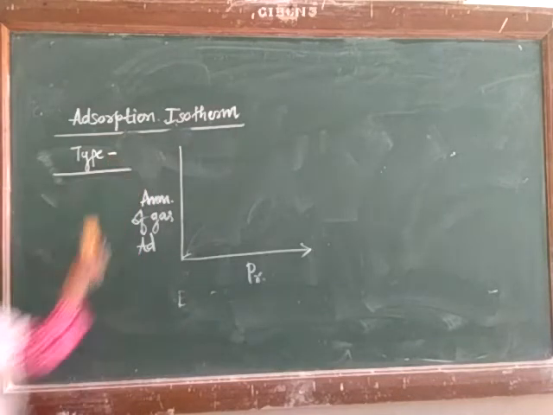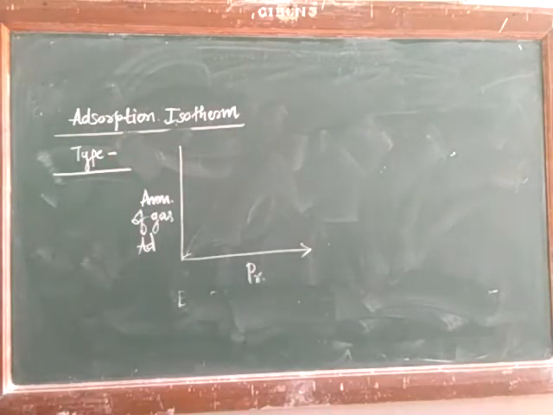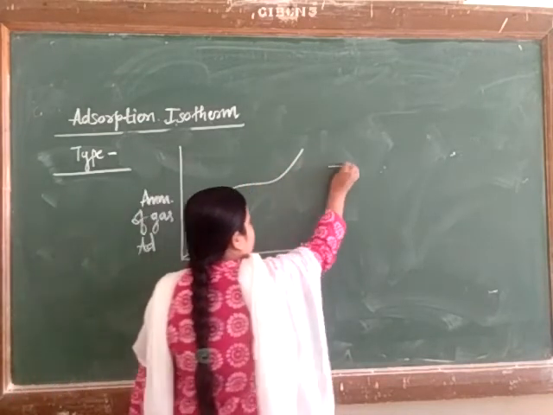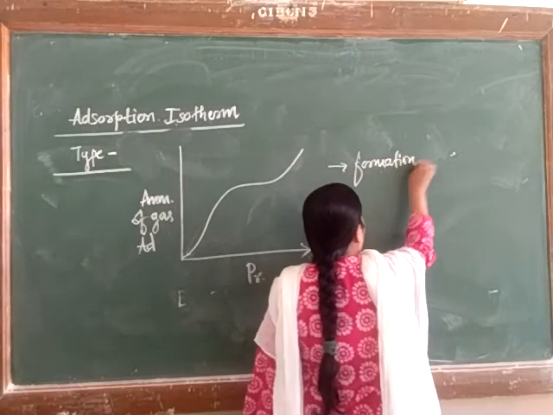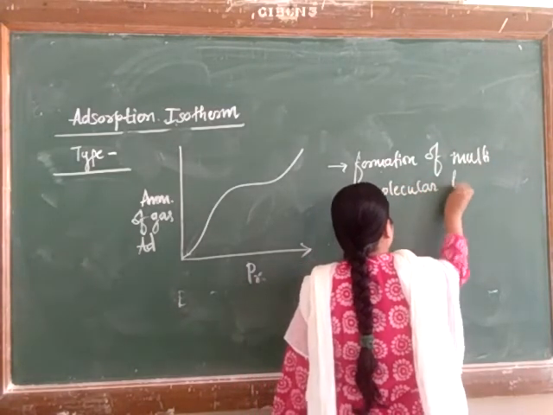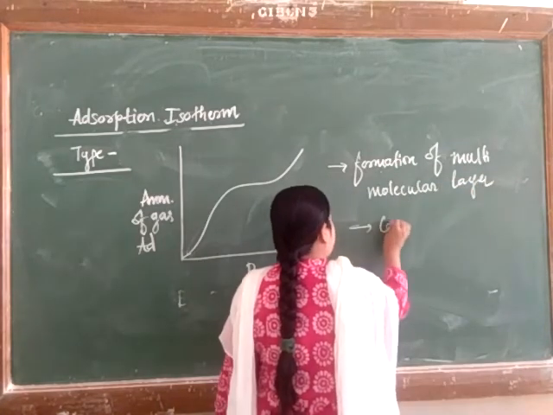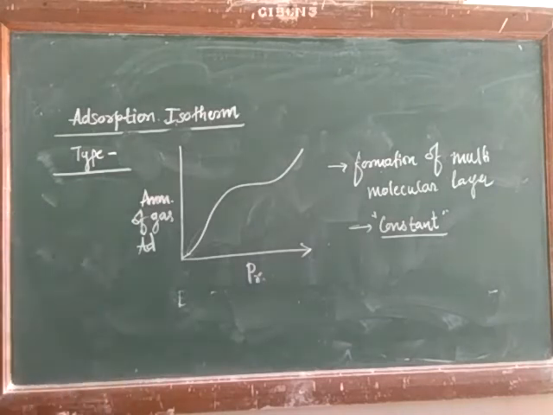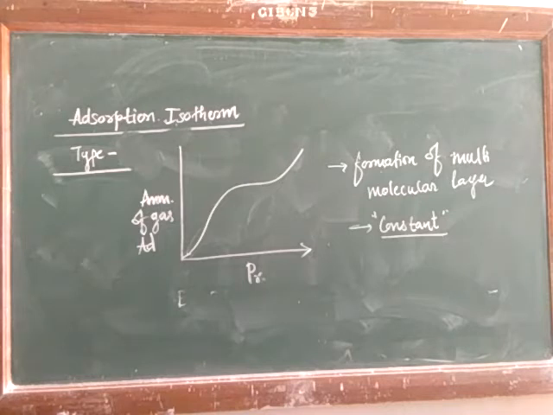In the fifth type of isotherm, what we are going to deal with is the formation of a multimolecular layer at the beginning, and at higher pressure there is a tendency for the amount adsorbed to remain constant. Here the fifth type of isotherm is just like this. Formation of multimolecular layer, and at a particular stage the multimolecular layer remains constant. Here in the fifth type, formation of multimolecular layer at the beginning, and at higher pressure there is a tendency for the amount of adsorbed gas to remain constant.